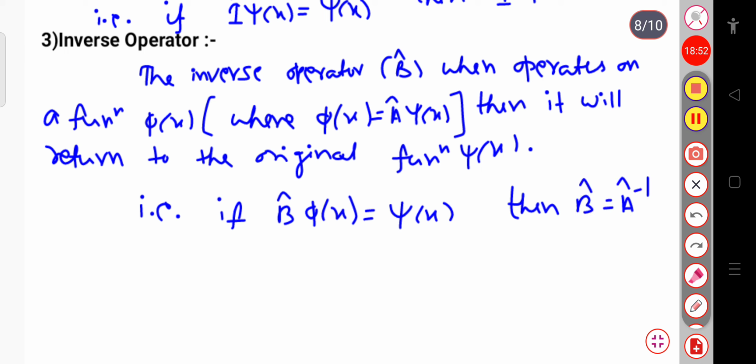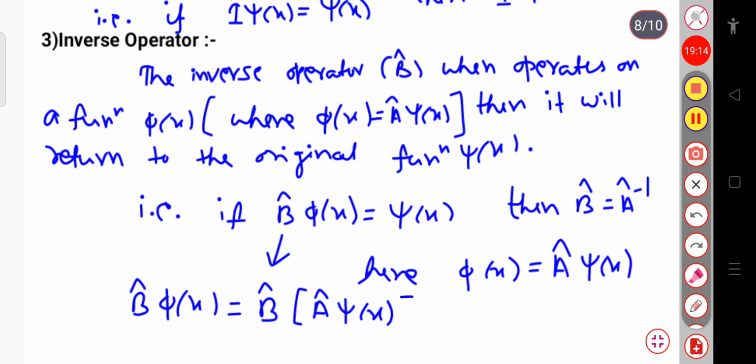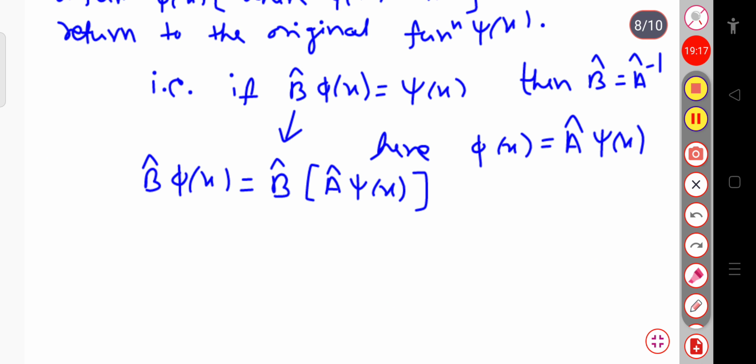Because phi of x equals a cap psi of x, in place of phi of x I can write a cap psi of x. This is only possible when b cap is a cap inverse, because a cap inverse into a cap goes to 1, which gives simply psi of x.